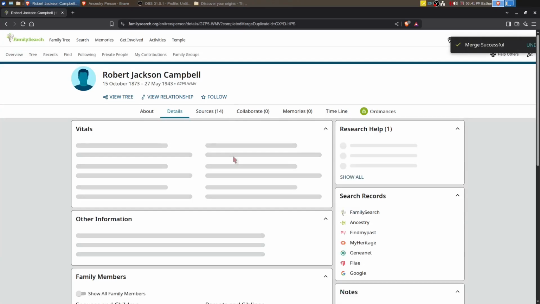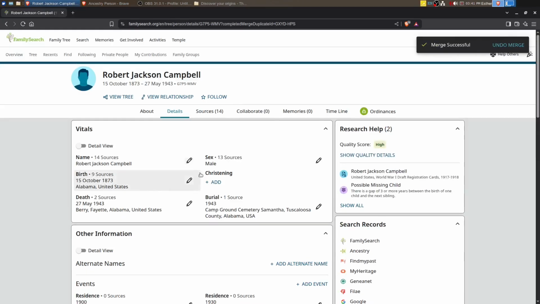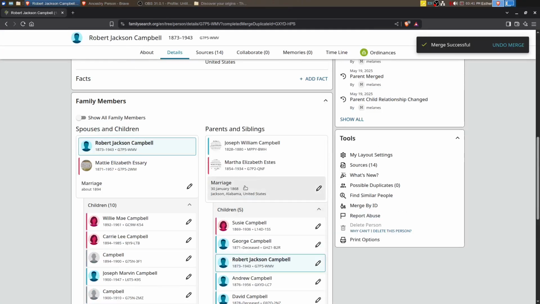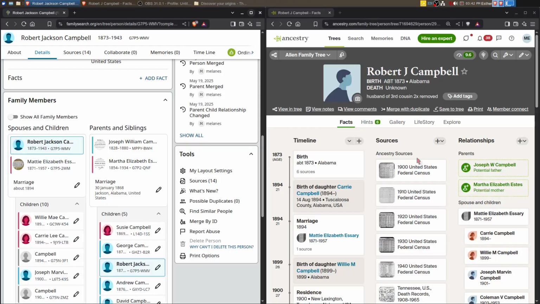And Robert Jackson is now connected to his parents. And you'll notice we've got siblings now for him and his parents. And, like I said, there's probably still some more work that could be done, but we've cleaned up a little bit of FamilySearch. So on my Ancestry tree, I'm going to attach all of the record hints and go through and update all of the dates and information that I have on him so that it aligns with FamilySearch a little bit better. And then we will look at somebody else.